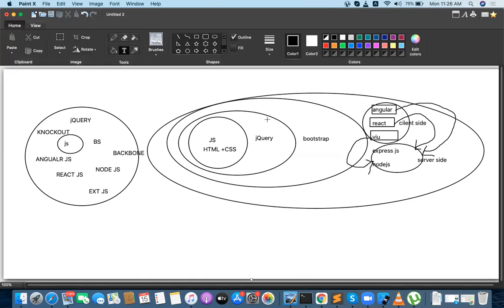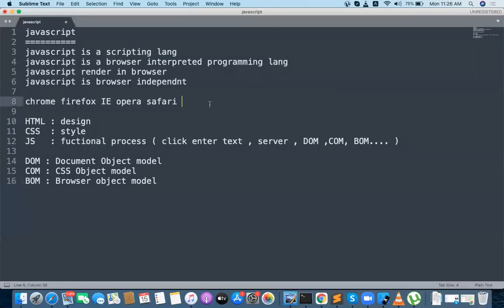Anyway, I will save these images later. Coming to JavaScript: whenever I want to write JavaScript in a web page, how do I write it? There are different modes in which we can write JavaScript in a web page. What are the different modes?